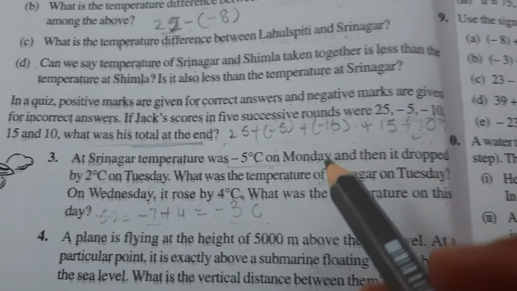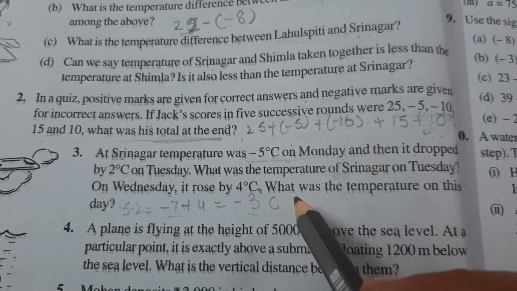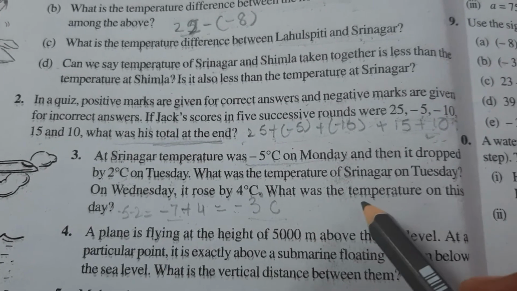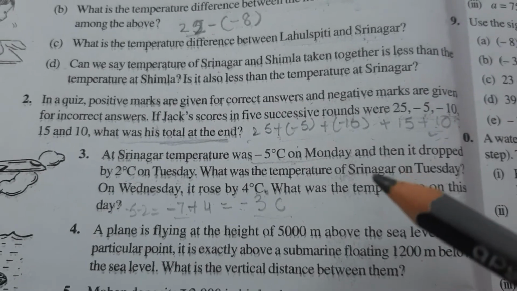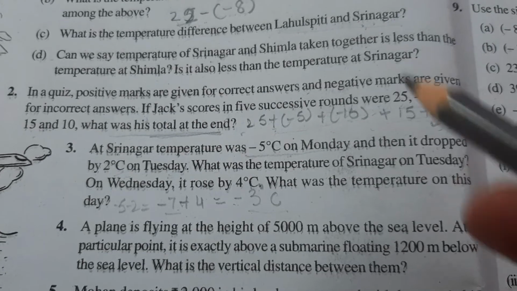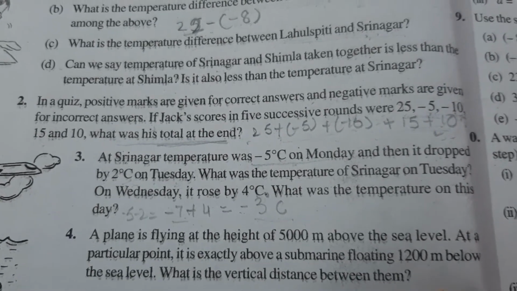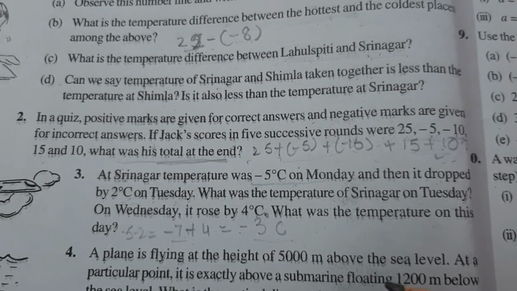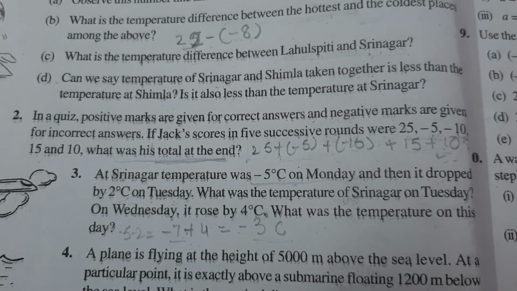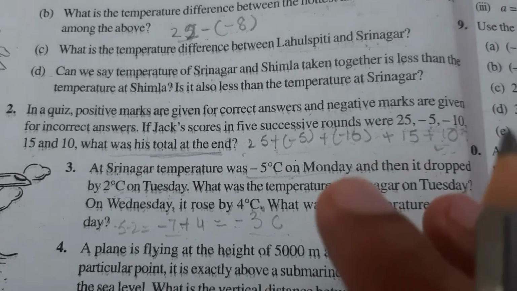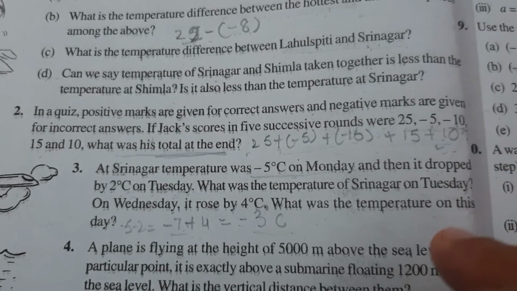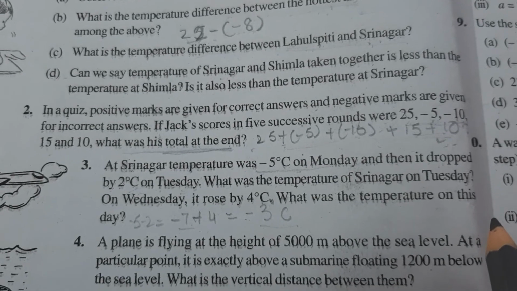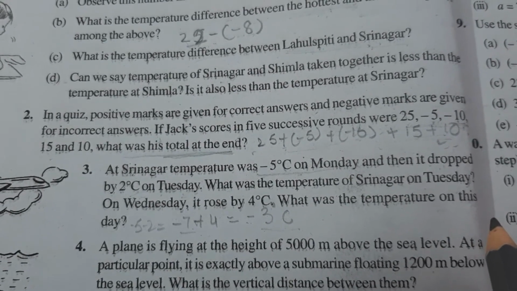Okay, in sixth class, when the integer chapter was introduced, you learnt what the meaning of dropped is. If dropped, it is going beyond zero. If rise, then it is coming up. If we are withdrawing money, then it is negative. If we are depositing money, it is positive. If the temperature is less, it is a negative temperature. If the temperature is more, it is a positive temperature. If there is profit, then money is positive. If there is loss, money is negative. So you should revise all that from your grade 6 book.